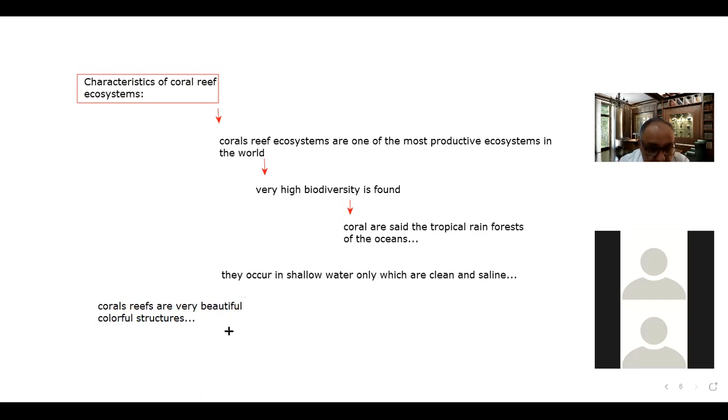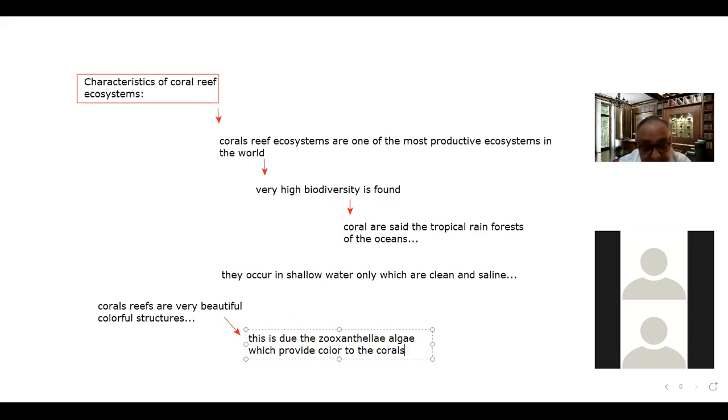This is due to the zooxanthellae algae, which provide color to the corals.